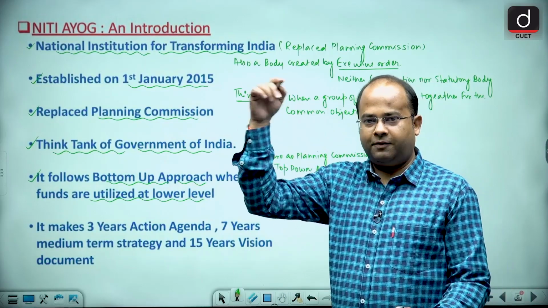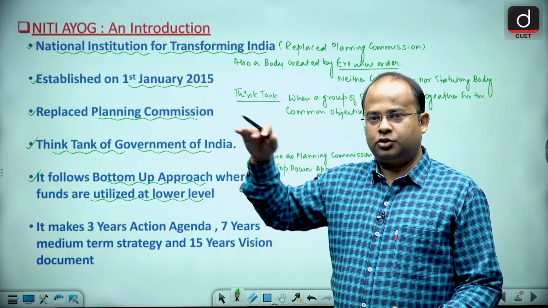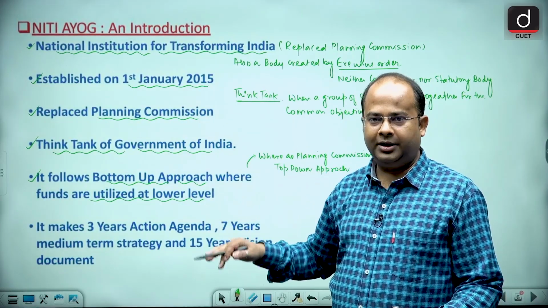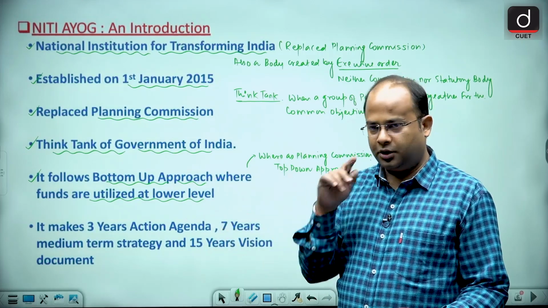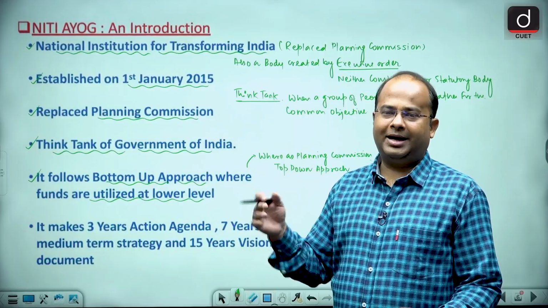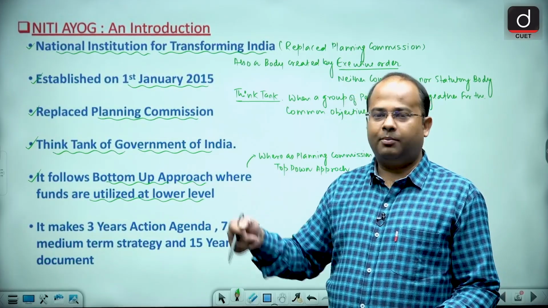So now guys, the funds are allocated by the Government of India, they reach the higher level, then start trickling down and reach the villages or the lowest section of society. By that point of time the funds used to get vanished, but now it uses the bottom up approach.